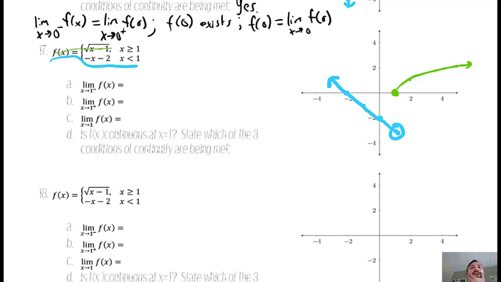Okay. So one hint, if your graph doesn't look right, this is a piecewise function, and remember, functions have to pass the vertical line test. So if yours isn't passing the vertical line test, you don't really have a function.